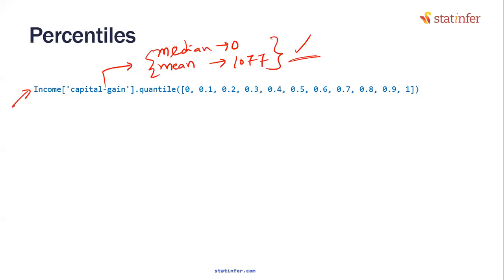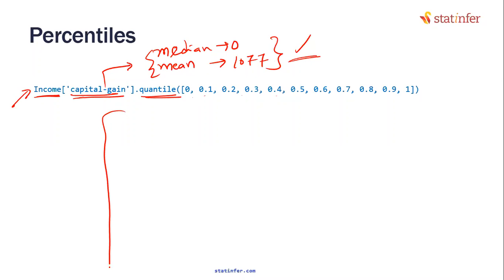Let us do one more in-depth analysis of capital gain. This time we will see percentiles. Now here is the syntax for calculating percentiles. Look at this, all of you. Dataset name, column name comes as usual. Quantile is the function that will calculate percentiles. The function name is quantile, coming from quantity. And then you give a list of percentiles that you want to calculate.